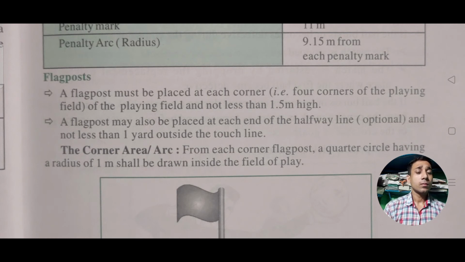It means there is a rule about the flag post in between the halfway line. You can place one there, but it is not mandatory. But if you are putting a flag post on the halfway line or touch line, it should be no less than 1 yard outside the touch line. If we cross the 1 yard of the touch line, then it is called a fault of the playground.